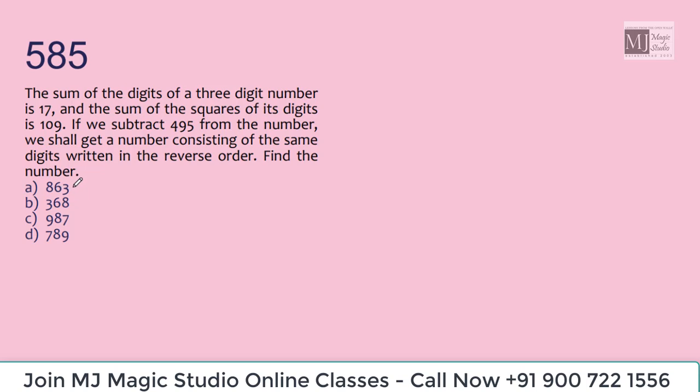8 plus 6 plus 3 is 17. 3, 6, 8 is 17. 9 plus 8 is 17 plus 7. This is not 17. 7, 8, 9 similarly is not 17. Out.